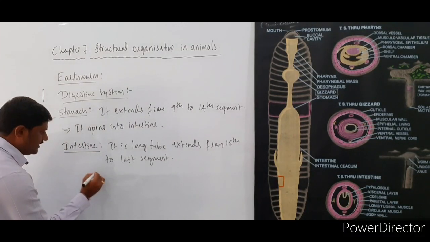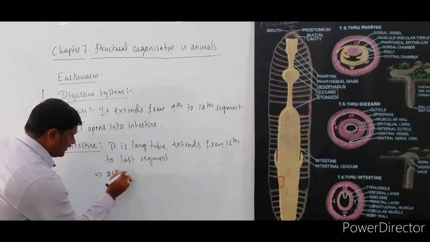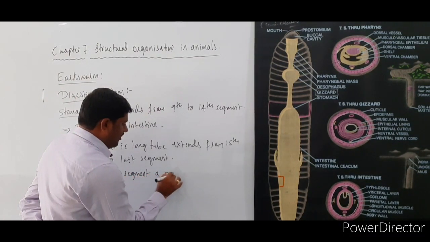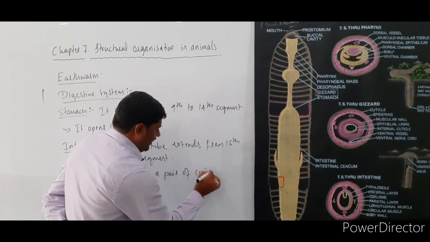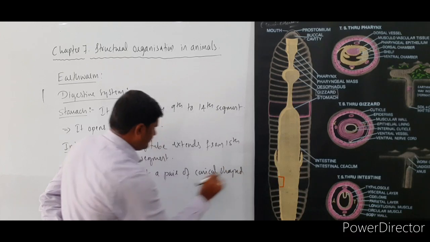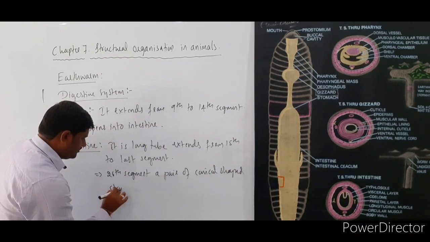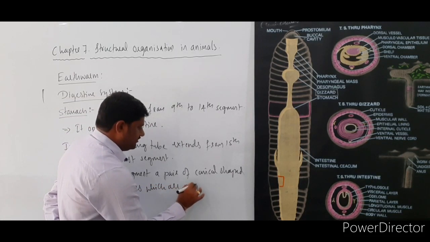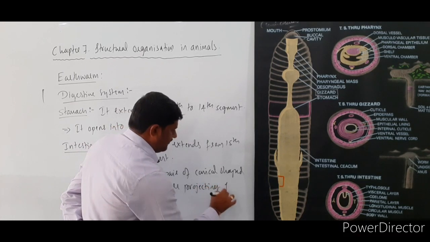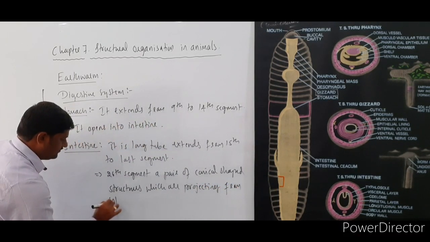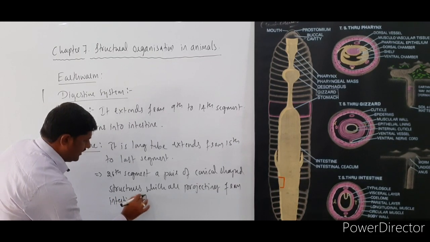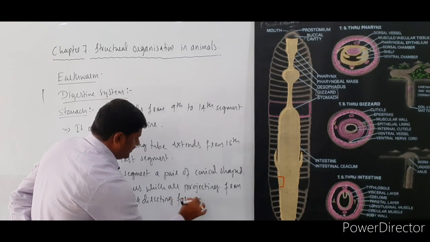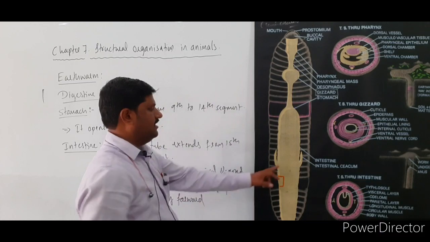See here, in the intestine, on the 26th segment, a pair of conical shaped structures projecting from the intestine and directing forward towards the mouth itself.